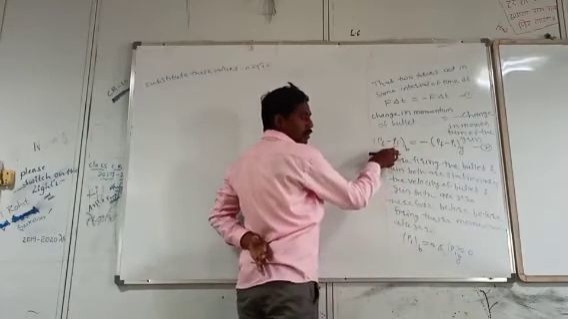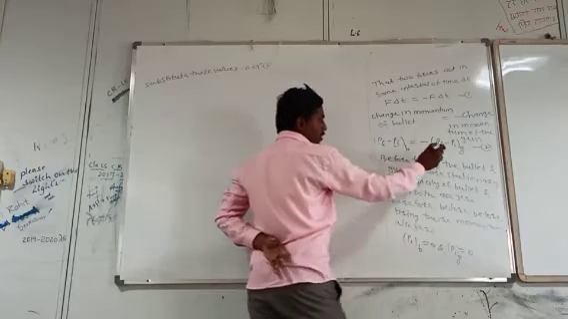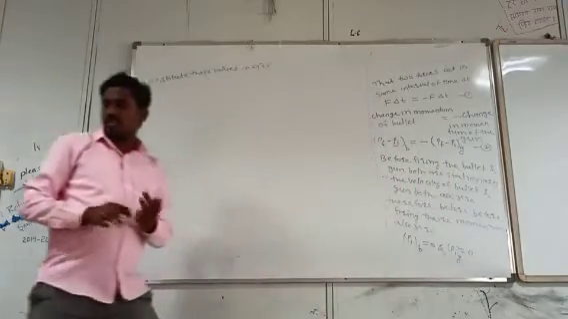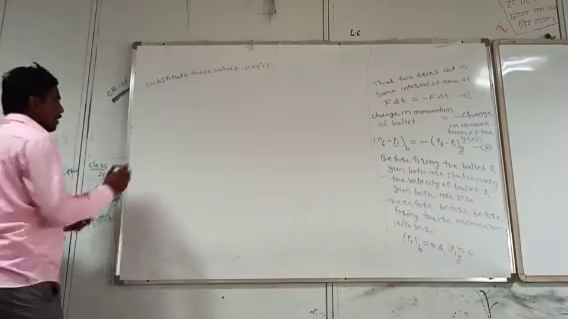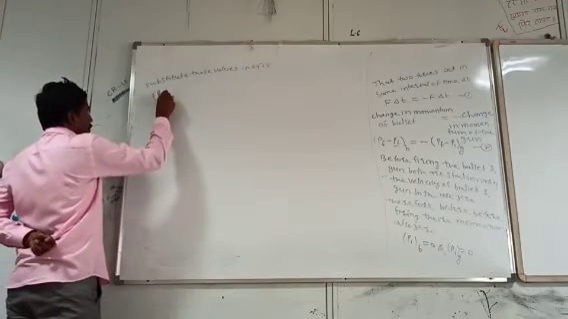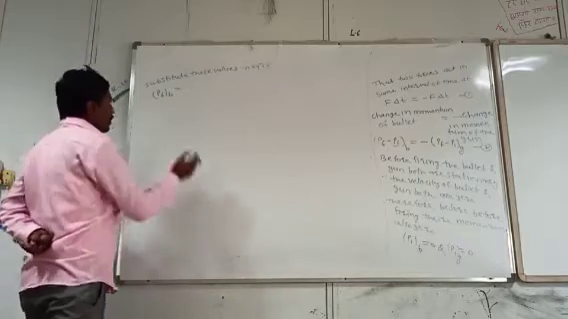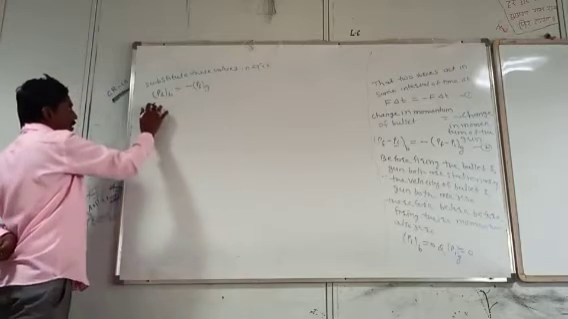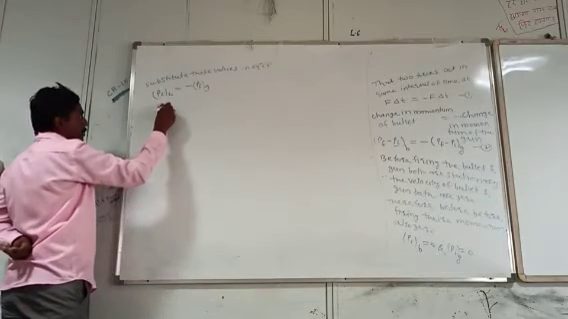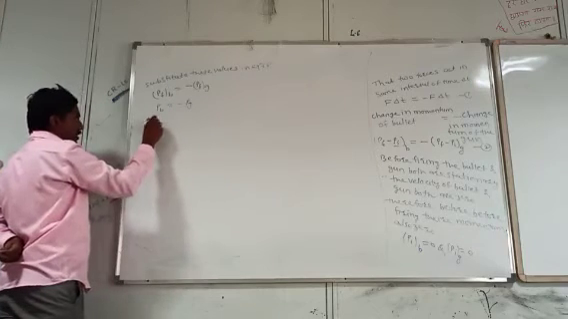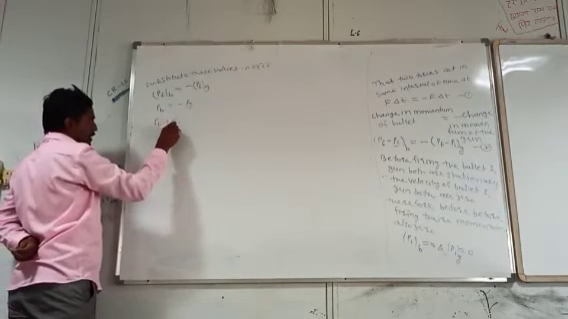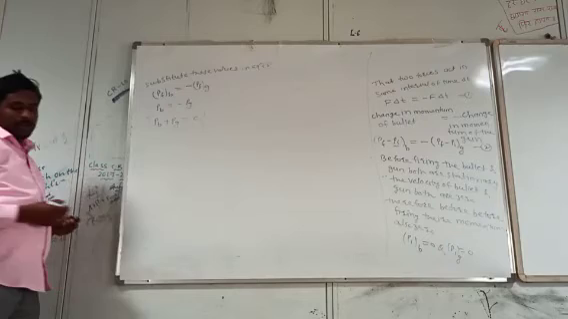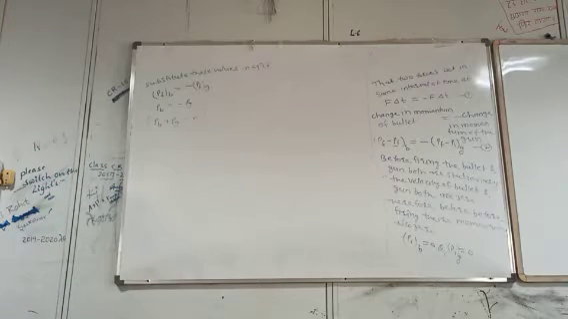The initial momentum of the bullet is 0 and the initial momentum of the gun is also 0. Means this quantity is 0 and this quantity is also 0. Therefore, what is remaining? The final momentum of the bullet is equal to minus the final momentum of the gun. So PB is equal to minus PG, therefore PB plus PG is equal to 0. The sum of the momentum of the bullet and the momentum of the gun is 0.